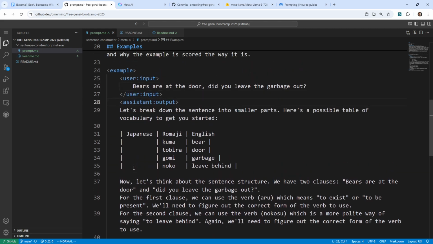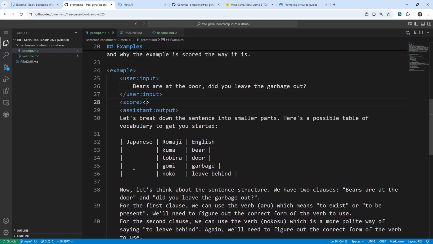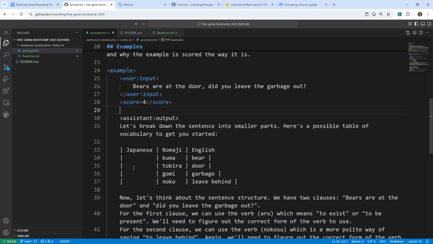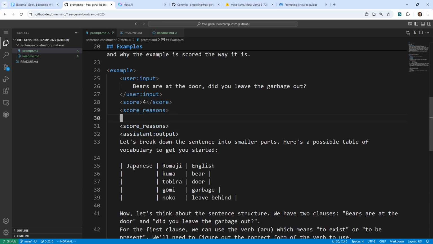And I would give this a really low score. So I'm going to go here and just say score. And I'm going to give this a 4. And score reasons. Reason.